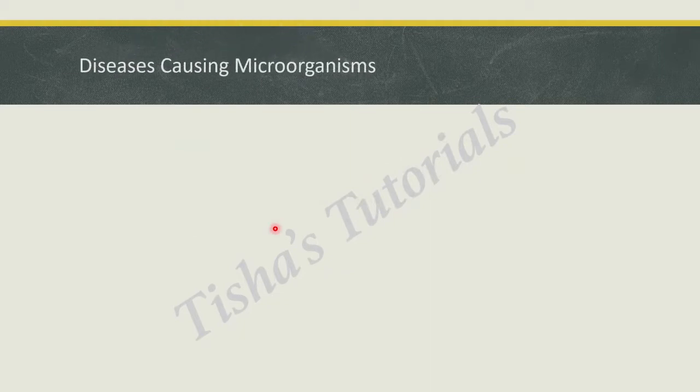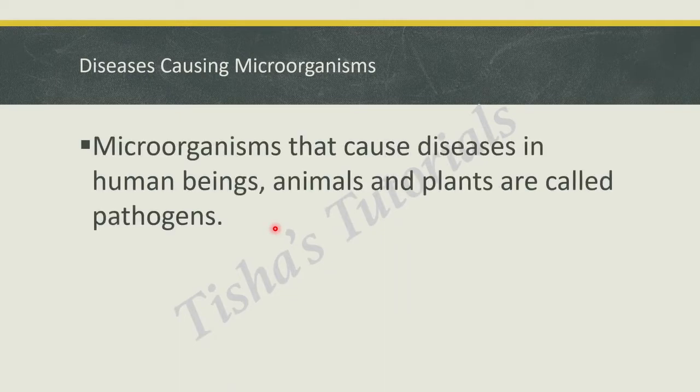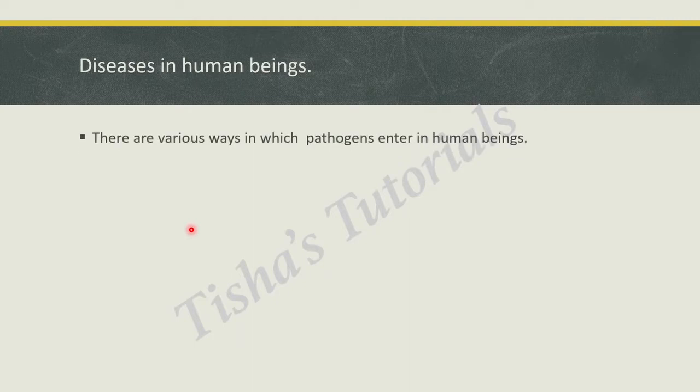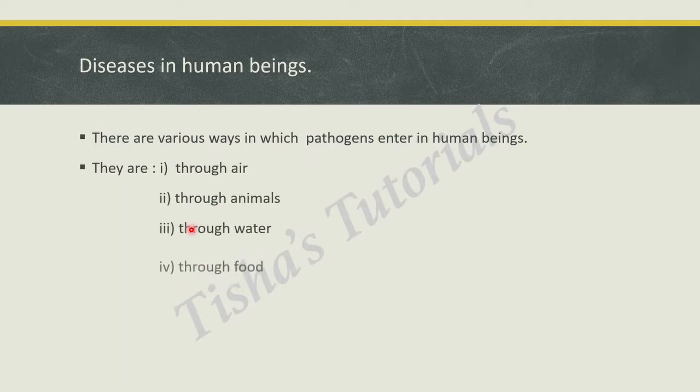We will see both of them one by one. Disease causing microorganisms are called pathogens or germs. Diseases in human beings. There are various ways in which pathogens enter the human body. They are through air, through animals or insects, through water and through food.